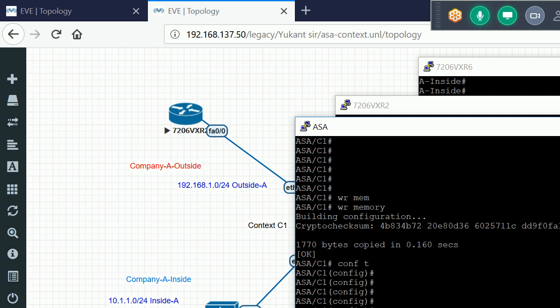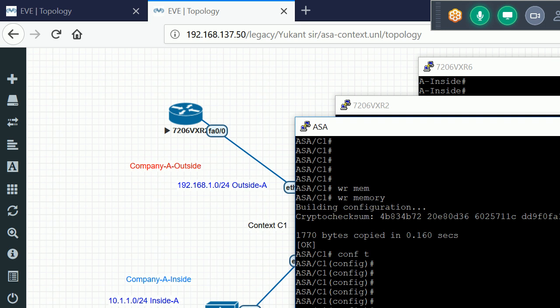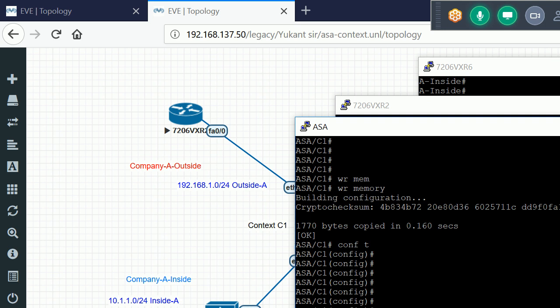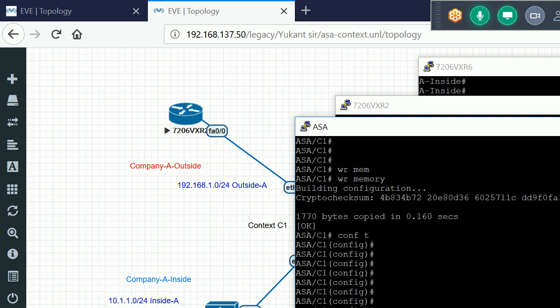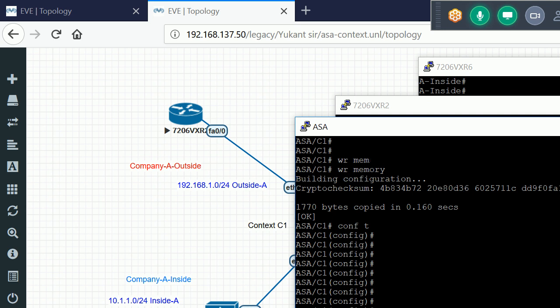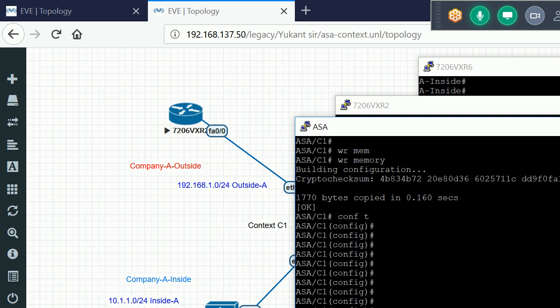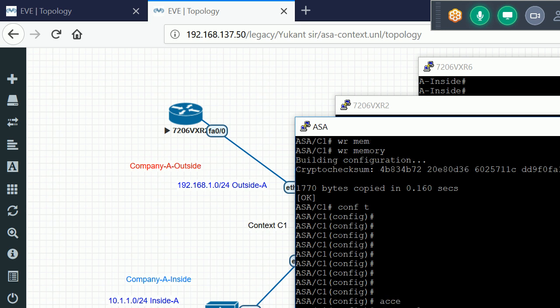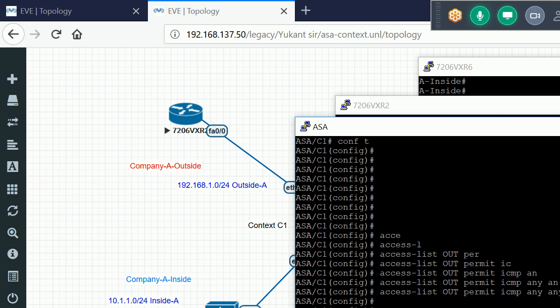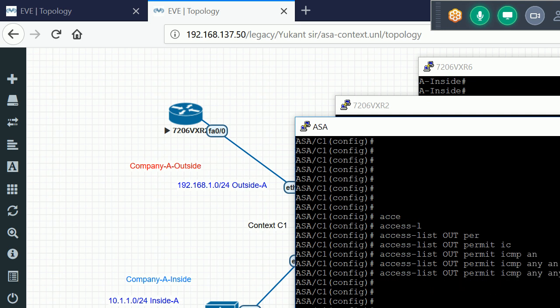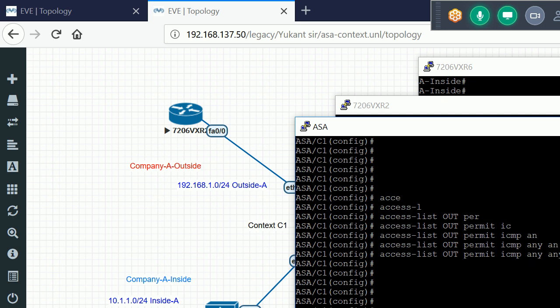To bypass the security level checks, we always configure the access list. Remember this thing. So now I'll configure the access list, and I'll apply this access list on the outside interface. Access list out permit, I'm allowing the ICMP traffic, any. Now I'll just apply this access list. For applying, we always use the access group.